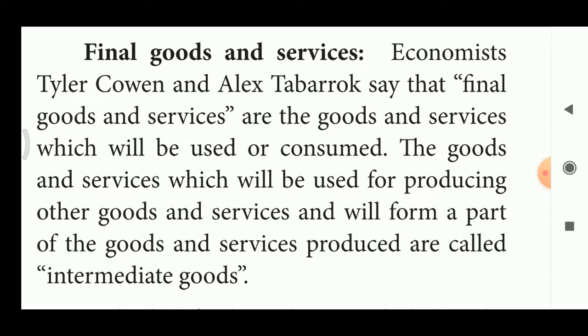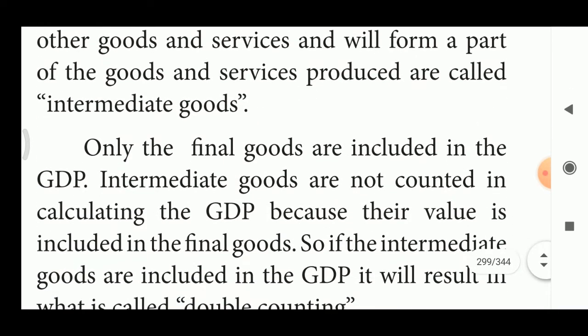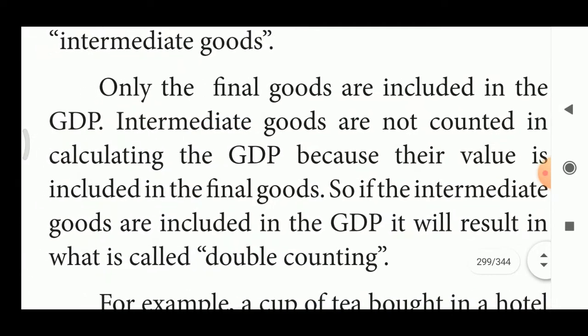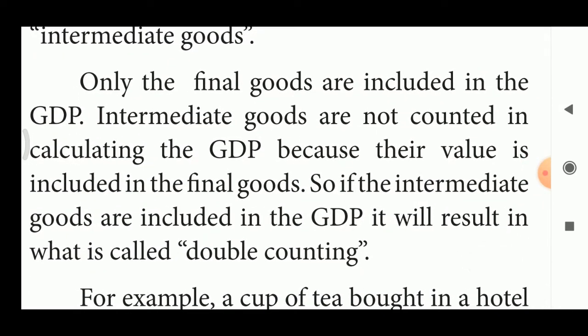The goods and services which will be used for producing other goods and services and will form a part of goods and services is called intermediate goods. Afterwards, we will see about the intermediate goods and we will see one example for intermediate goods.